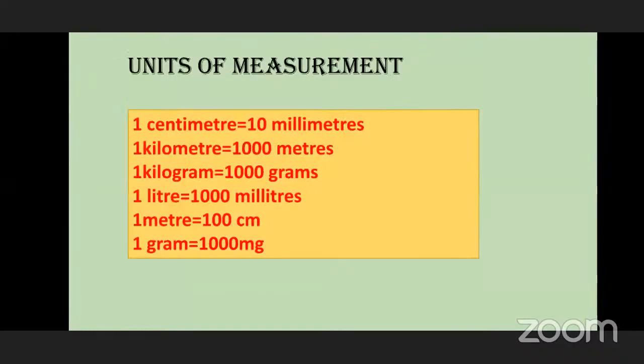Before starting our word problems, let us revise units of measurement.